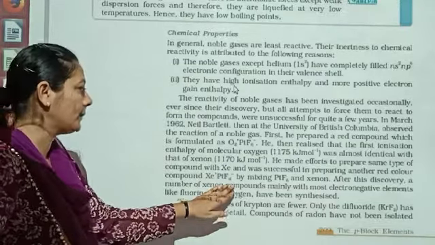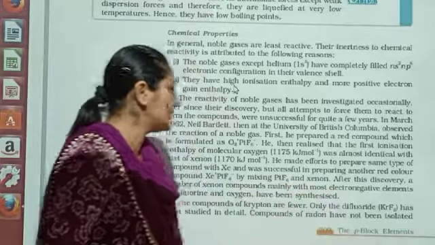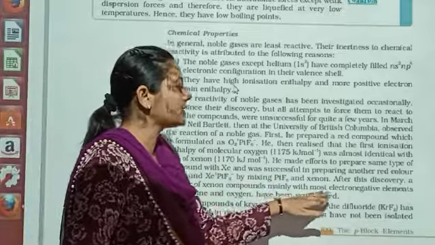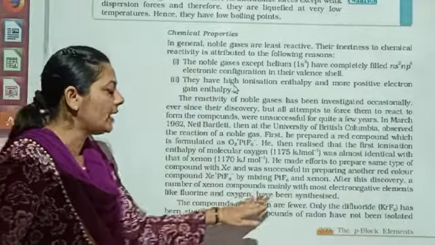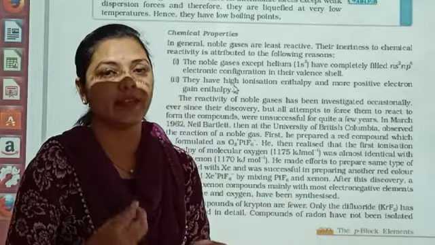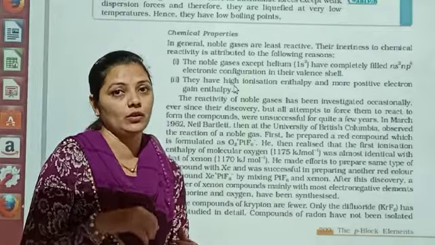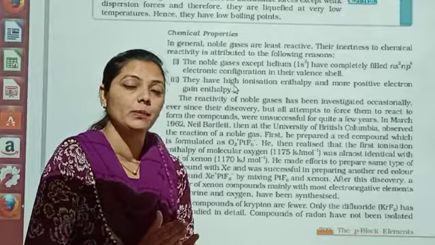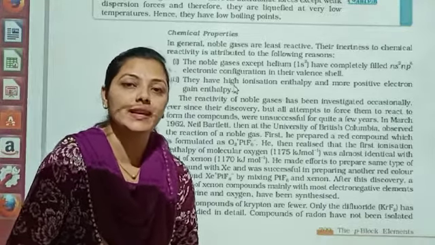बट ऑक्सीजन की जगह पर क्या है? xenon है. By mixing the PtF6 and xenon, after this discovery, a number of xenon compounds, mainly with the most electronegative elements like fluorine and oxygen, have been synthesized. उनकी इस डिस्कवरी ने, उनके इस जो रिएक्शन प्रोसीड किया उन्होंने, और जहाँ पे PtF के साथ आपका जो है xenon फिट हो रहा था at the place of oxygen, he tried to make more and more compounds of the xenon.